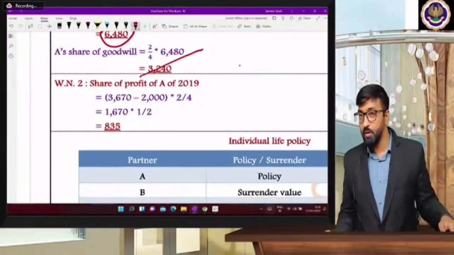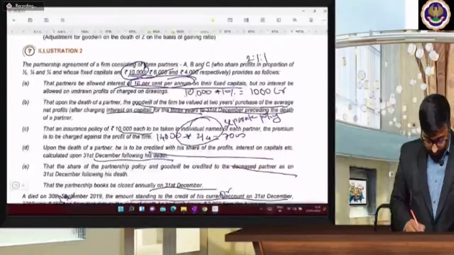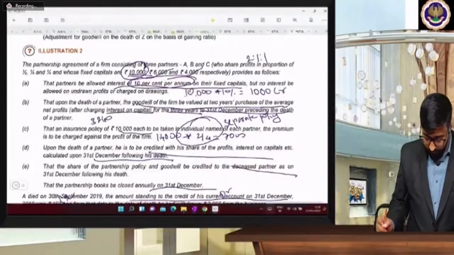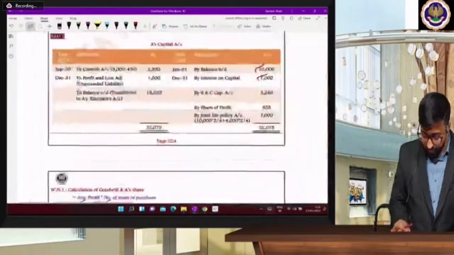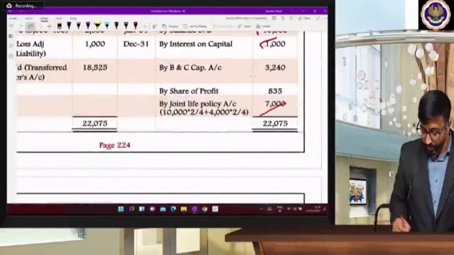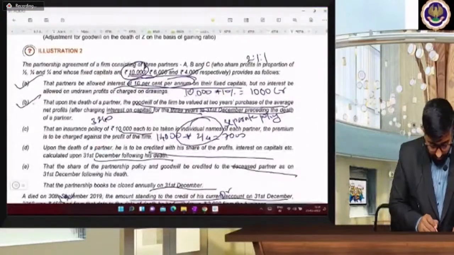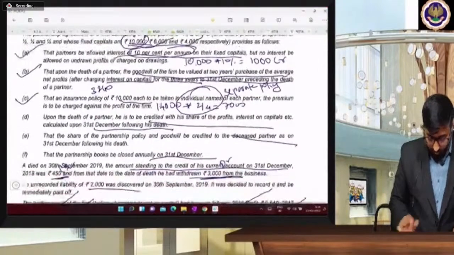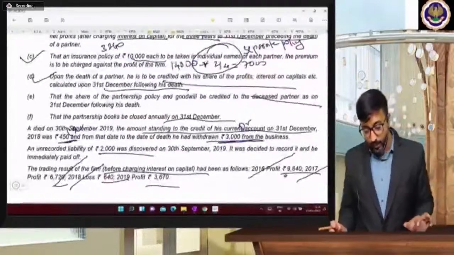3240. So he's getting 3240 share in goodwill. Surrender value का कितना मिला बेटा? 20%. So that is 7000 ना? हाँ. Now, first A, B, C, 3 over. Upon the death of the partner, he is credited with his share of profit and interest on capital.